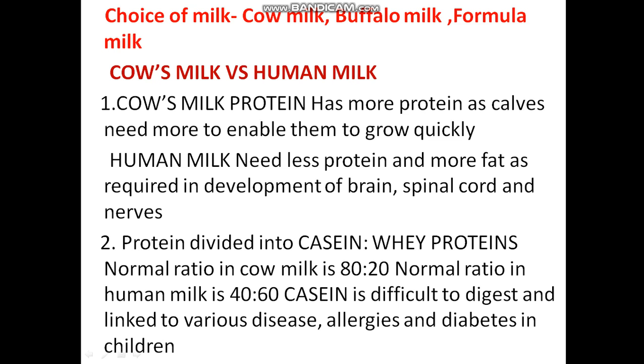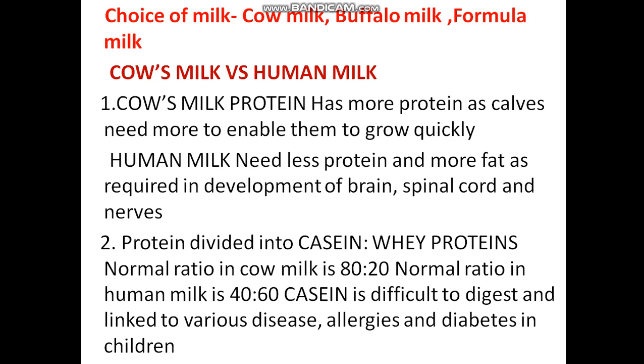Next is the choice of milk, that is cow milk, buffalo milk and formula milk. Which type of milk should we select for the artificial feeding? Cow milk, cow's milk versus human milk. What are the peculiarities of the cow's milk and human milk?